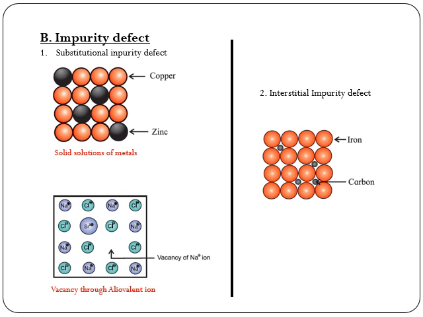Vacancy through allovalent impurity. Vacancies are created by the addition of impurities of allovalent ions, that is, ions with an oxidation state different from that of host ions, to an ionic solid. A small amount of SrCl2 impurity, that is strontium chloride, is added to NaCl during its crystallization. The added strontium ions, having oxidation state 2+, occupy some of the regular sites of sodium ions, the host ions, whose oxidation state is +1.